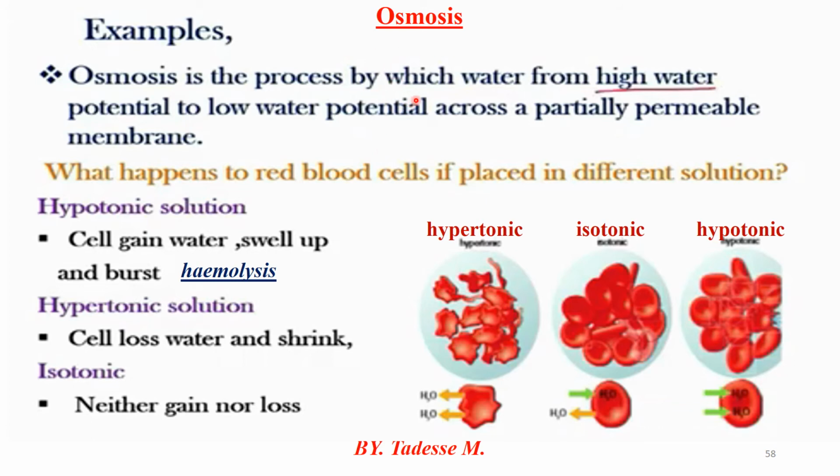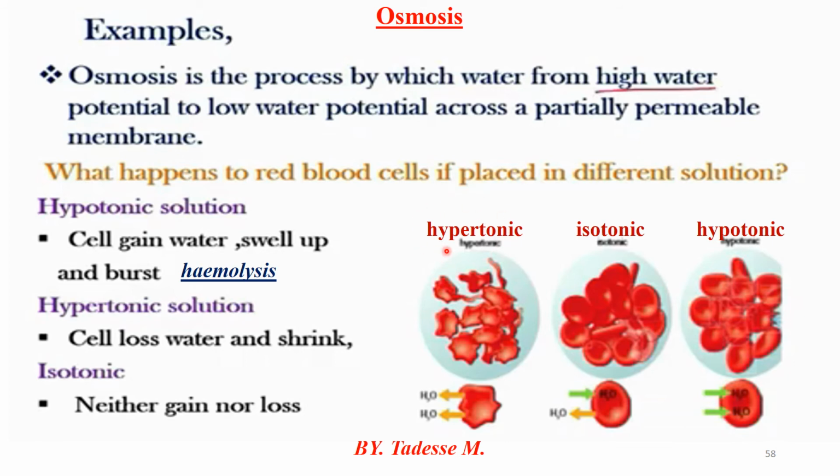Then osmosis is one of the major processes of passive transport, one of the major parts of the passive process, which moves water potential from high to low across a semipermeable membrane. Therefore, osmosis includes 3 types of solution: hypertonic solution, isotonic solution, and hypotonic solution.